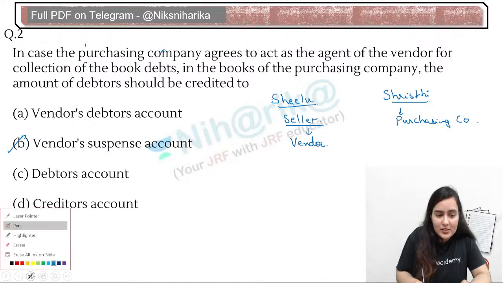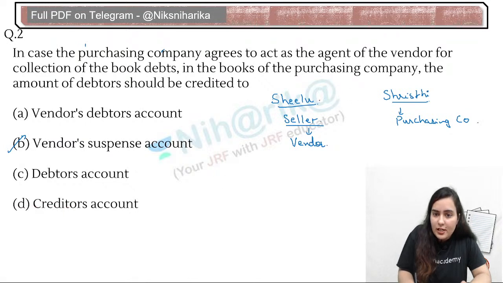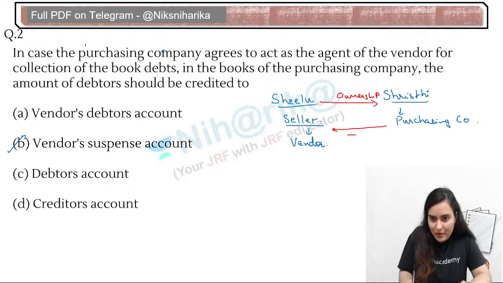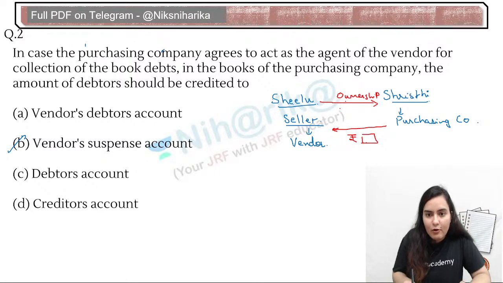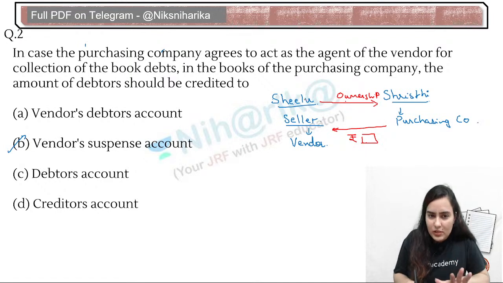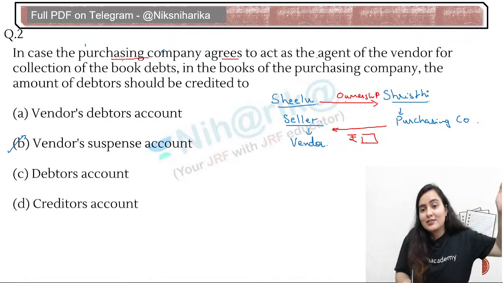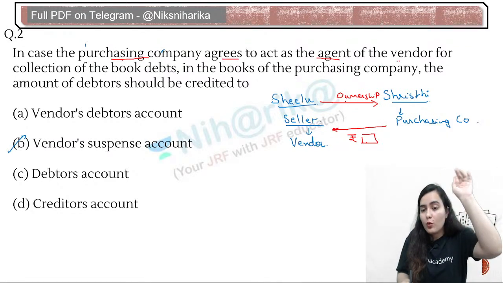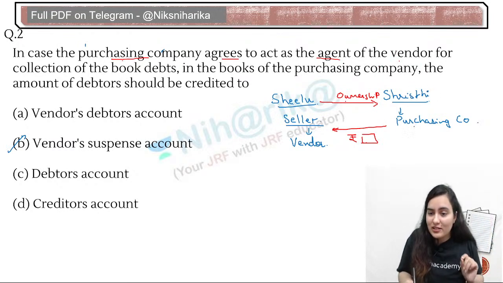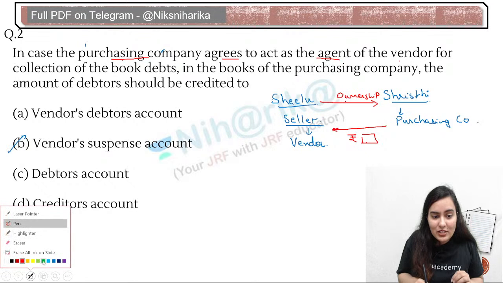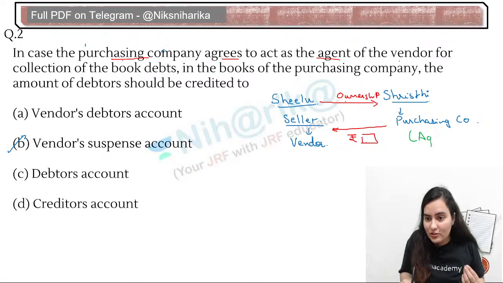Now, what will be the transaction between these two people? See, Shilu Limited will be selling their ownership to Shrishti Limited, and here Shrishti will be actually paying them money. Okay, money is going. Now, normally it's a normal transaction, but what question is saying, in case of a purchasing company agrees to act as an agent of the vendor company. Shrishti, you are actually right now in this transaction acting as an agent. You are not actually purchasing.